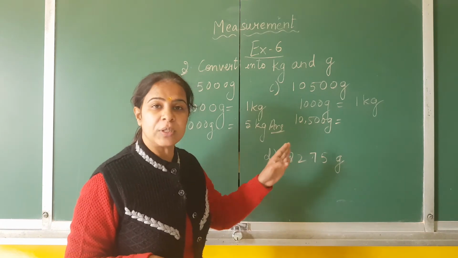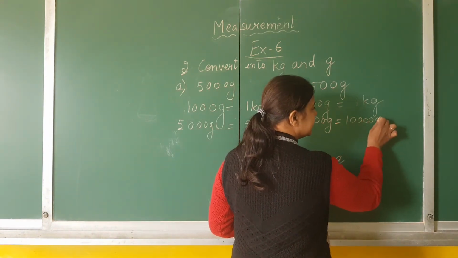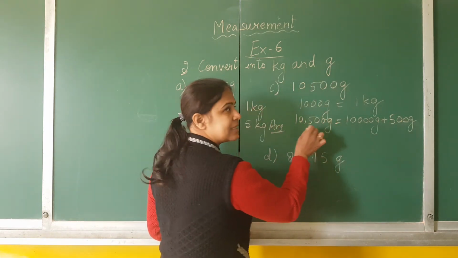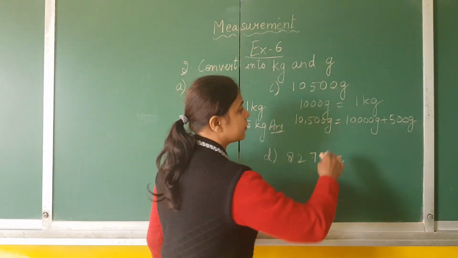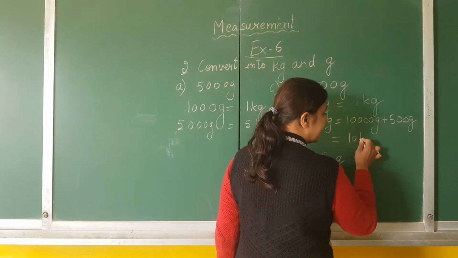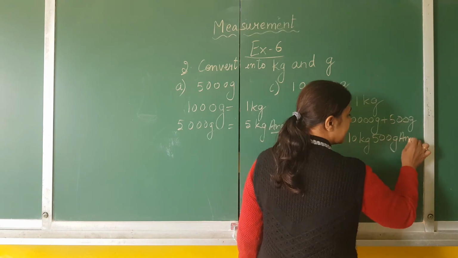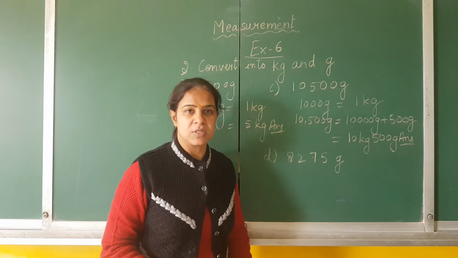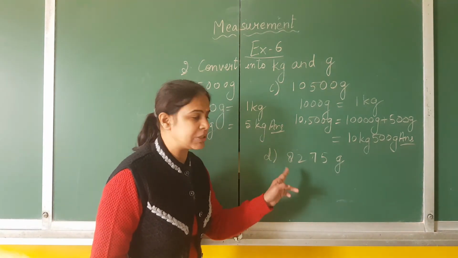So we will do the expanded form first. See, 10,000 gram plus 500 gram. We do this with the last 3 digits, no? So I have taken the last 3 digits as gram. So 10,000 gram means what? 10,000 grams means 10 kilogram. And this is 500 grams. So children, this has been converted into kilogram and grams. Let's do one more example. I'll take this question number D also.